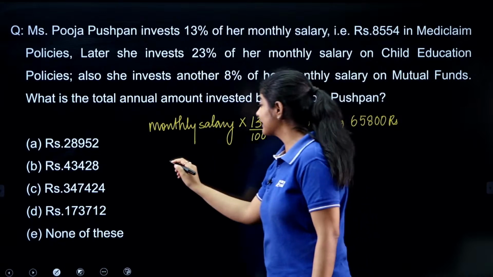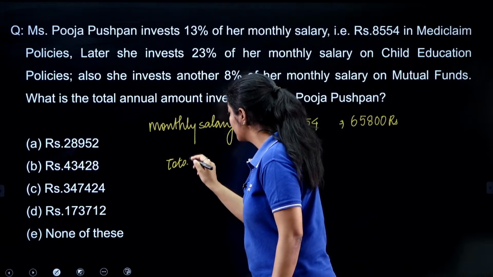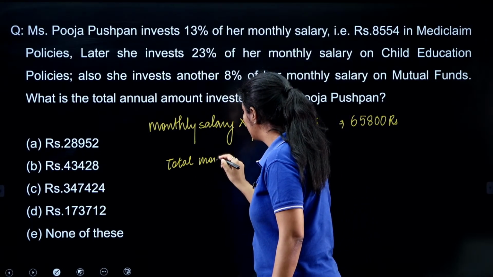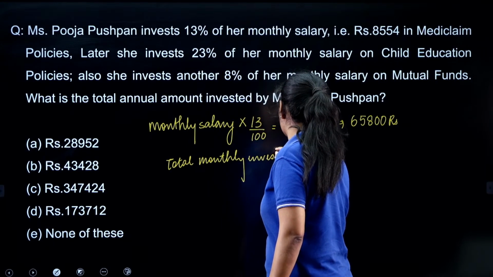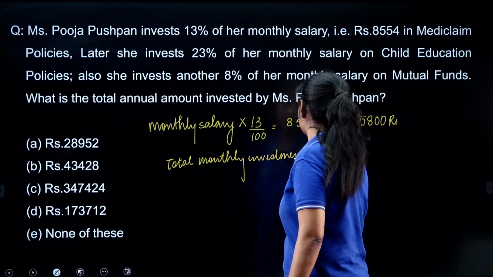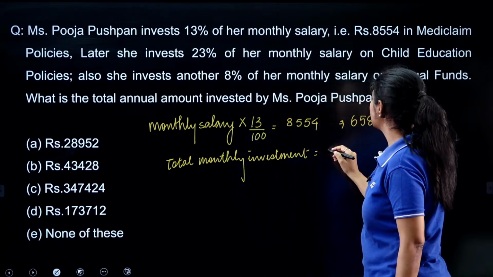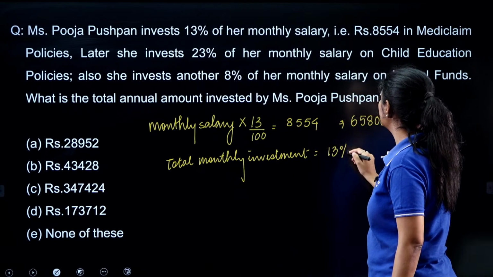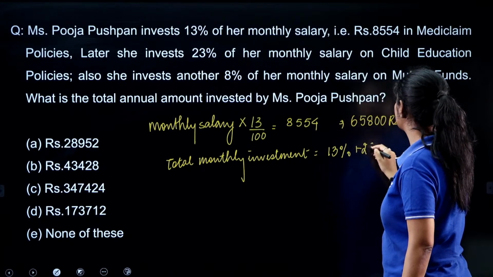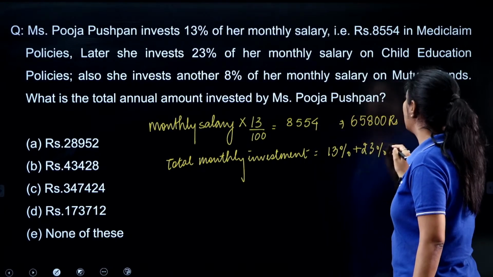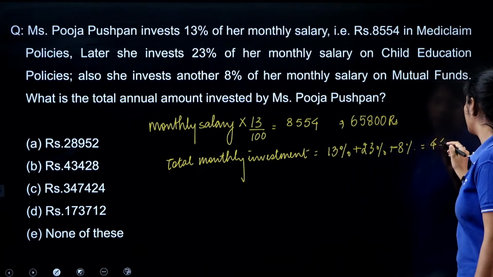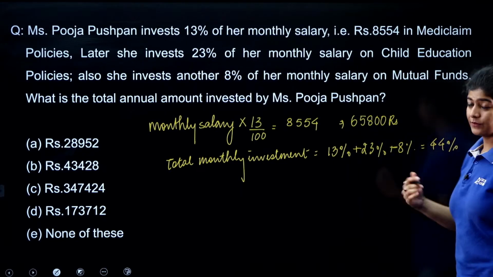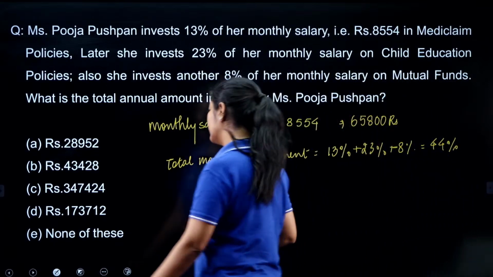And the total monthly investment is 13% in mediclaim, 23% in education, and afterwards 8% in mutual fund. That means a total of 44%. So we need to find out the annual amount, right?